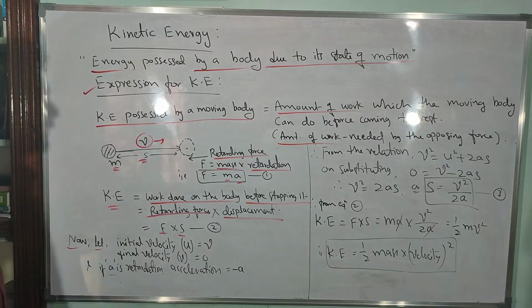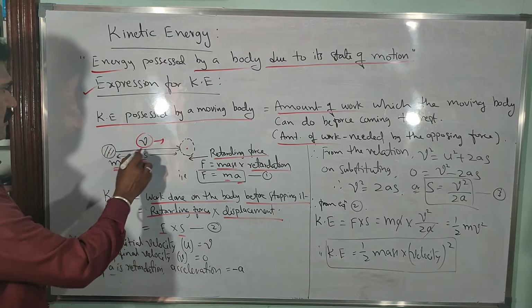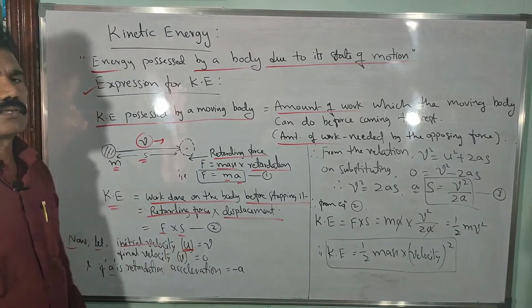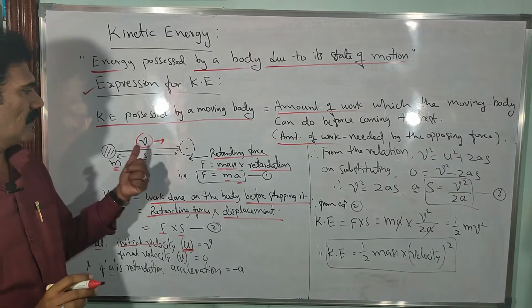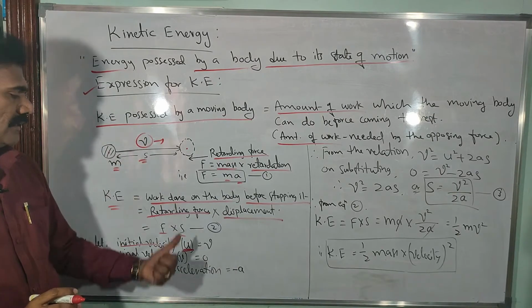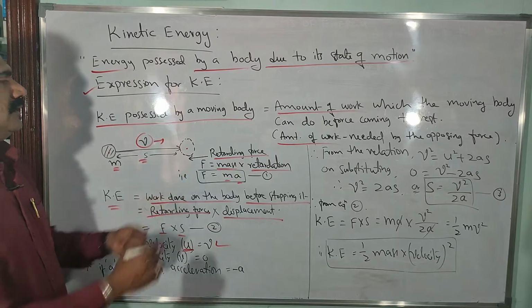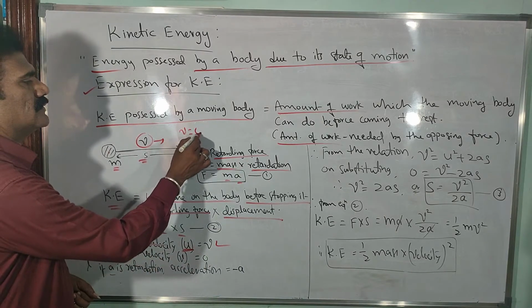Now let us consider the initial velocity of the body. The moving body has an initial velocity. Normally the initial velocity is taken as u. Now the body is assumed to be moving with the velocity v, so u is equal to v. When it comes to rest, what is the final velocity? 0, isn't it?